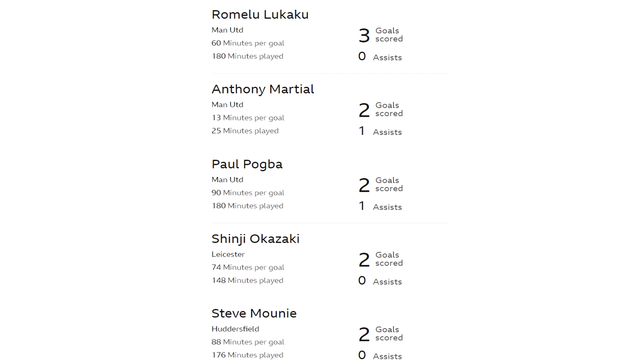Moving on to the top goal scorers, and as you can see, the top 3 is all Manchester United, with Romelu Lukaku top after he got a goal against Swansea. That took him to 3 goals. Anthony Martial and Paul Pogba both got a goal this week. That took them both to 2 goals and 1 assist. Shinji Okazaki and Steve Mooney make up the top 5, both of them on 2 goals.